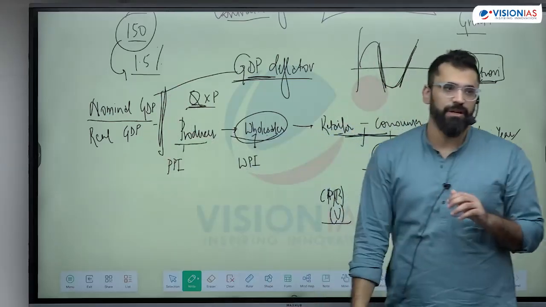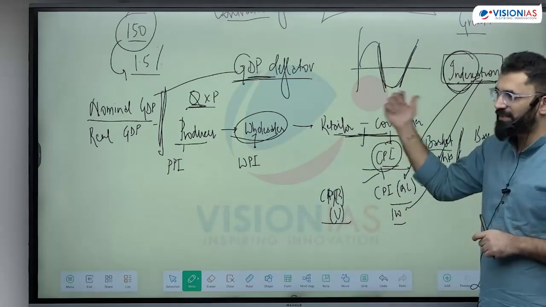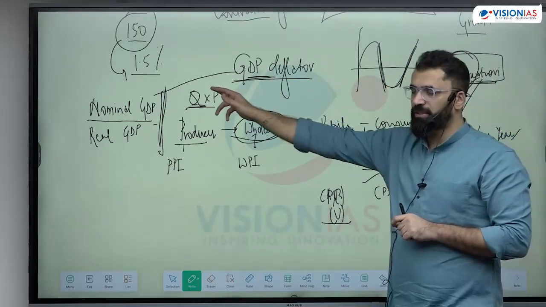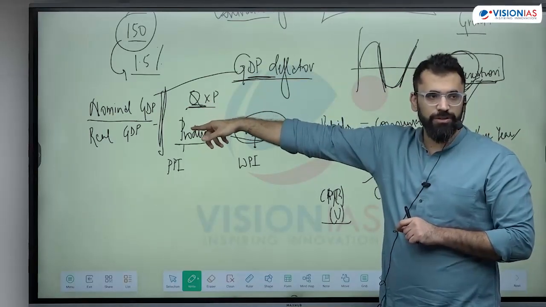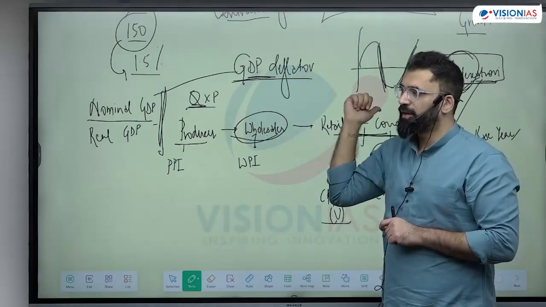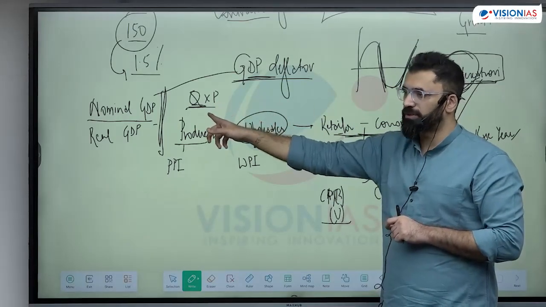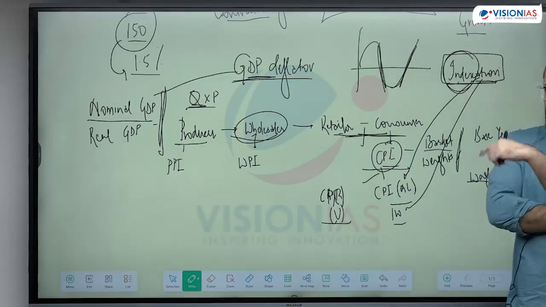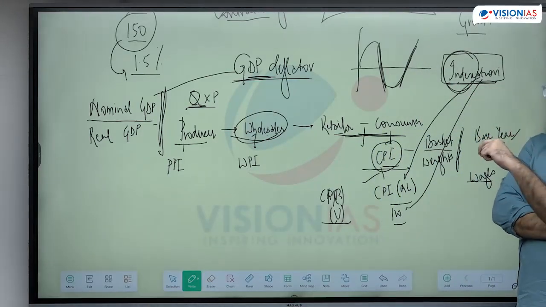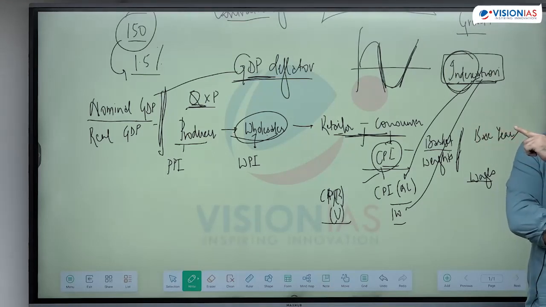It's more comprehensive as compared to these two, but not a good measure to check consumer inflation, because it includes all the goods even when they're not consumed by the consumers. Also, it doesn't include imports. It only includes the goods and services produced in the domestic territory. Remember the GDP concept? It's a territorial concept. Is this clear? The measures of inflation.